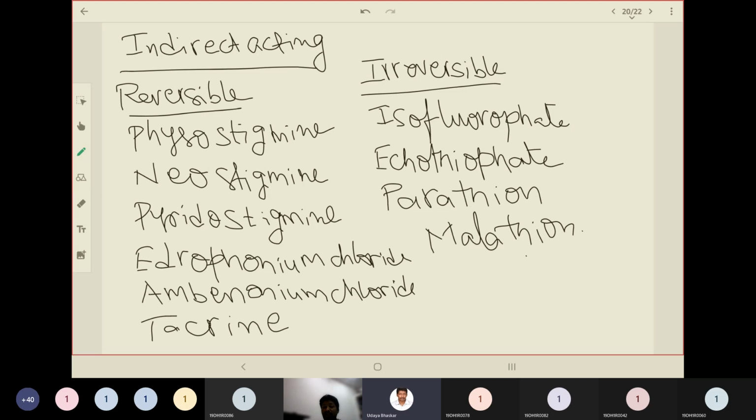But here these are reversible, which means they will bind to the enzyme and they will leave the enzyme in a short period of time. But irreversible candidates like isofluorophate, ecothiopate, parathion and malathion will permanently bind to the enzyme and deactivate the enzyme cholinesterase. So what happens is a continuous signal will be given through the parasympathetic nervous system. It will be like fits, continuous triggering of the signals.